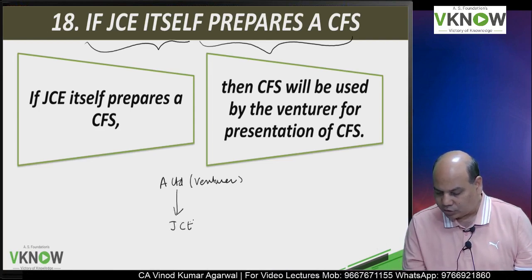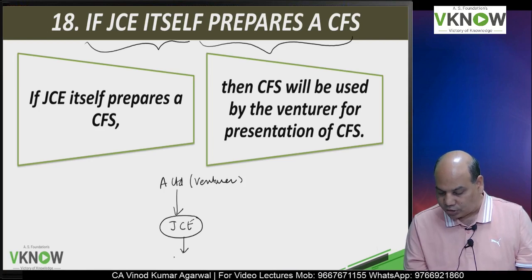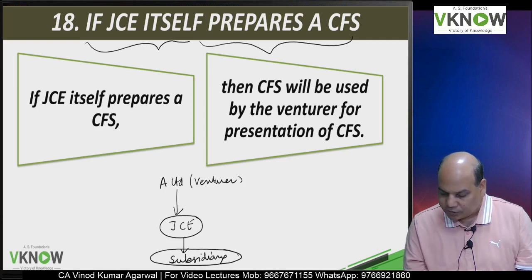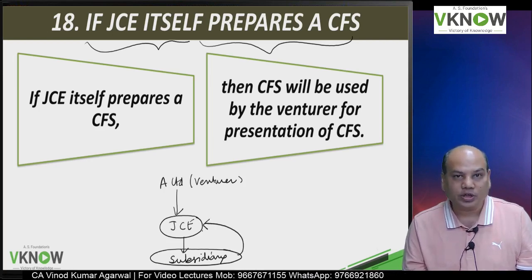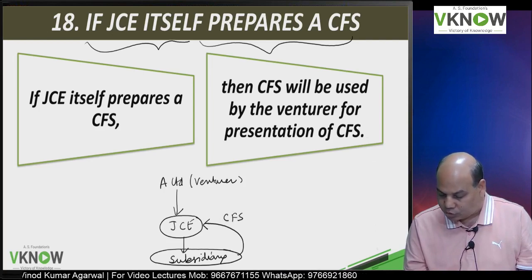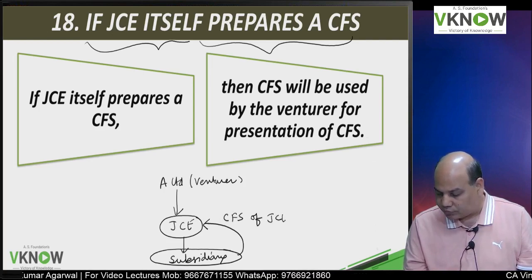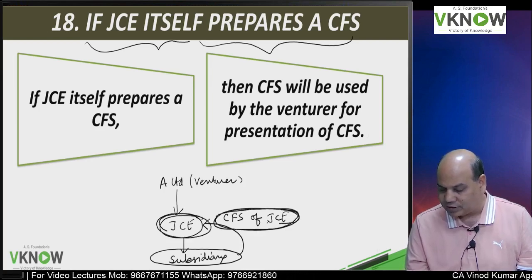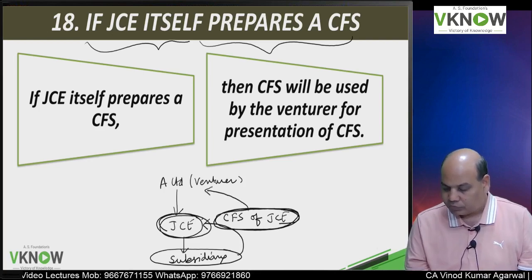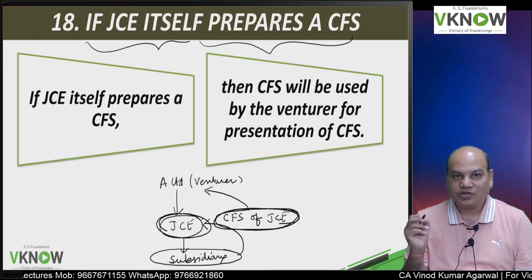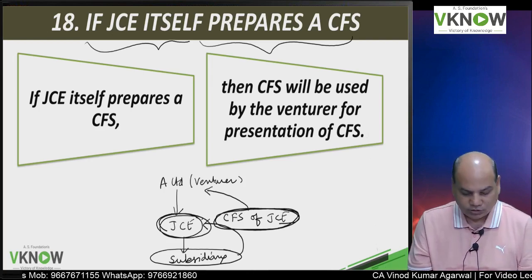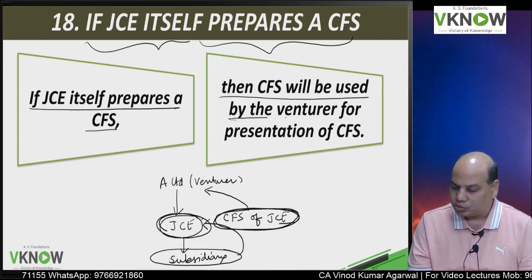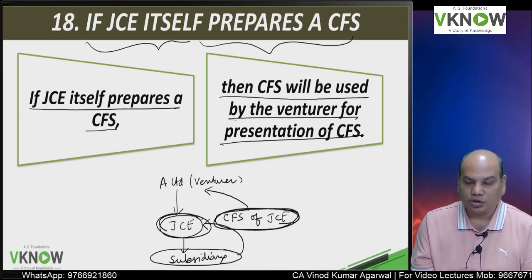It is a venturer in a jointly controlled entity. This jointly controlled entity has a subsidiary. So first this subsidiary will be consolidated with the jointly controlled entity and you will prepare the CFS of the jointly controlled entity. So this jointly controlled entity will first prepare a consolidated statement and this will be used by the venturer for the purpose of consolidation. If the JC itself prepares a CFS, then the CFS will be used by the venturer for presentation of